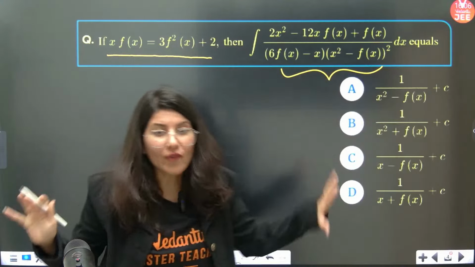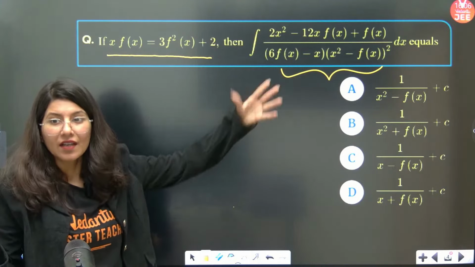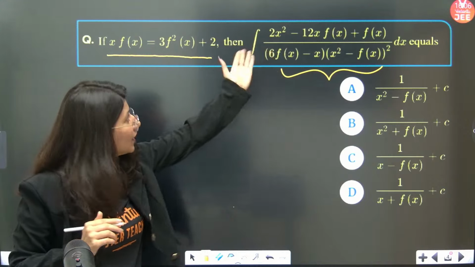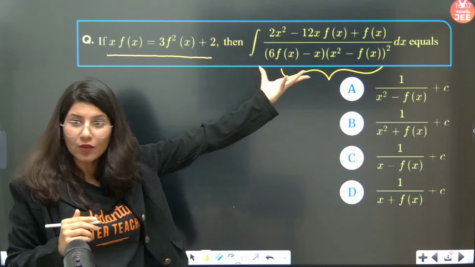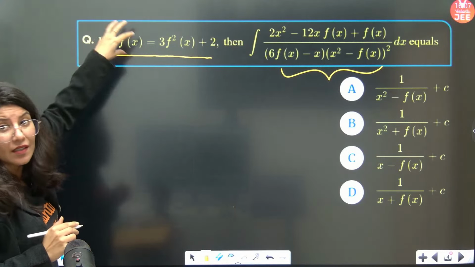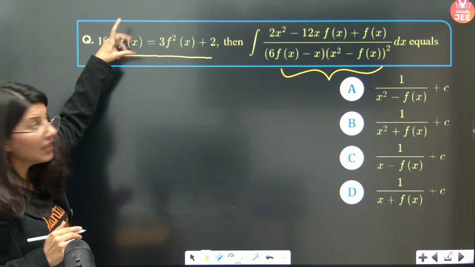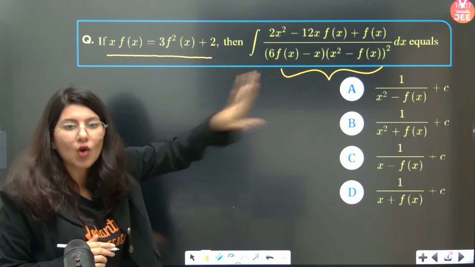Obviously this question looks a little scarier. It feels like I don't know how to decode it. So let me tell you, with the help of this particular equation, you can decode this.